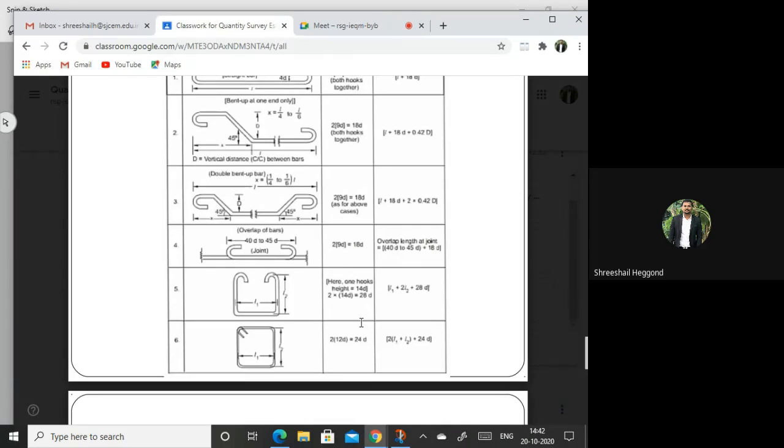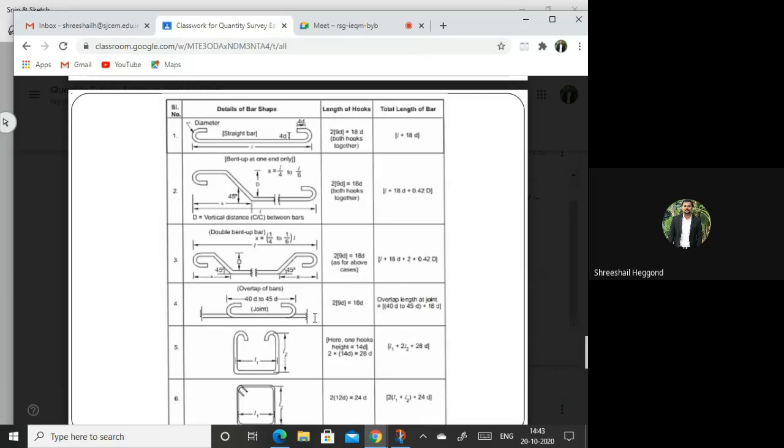You need to take note of this, and while solving the numericals, these will be considered for finding out all the stirrups and steel quantity in detail. This is required for finding out the actual quantity of reinforcement in the RCC members when you have the detailed drawing of reinforcement.